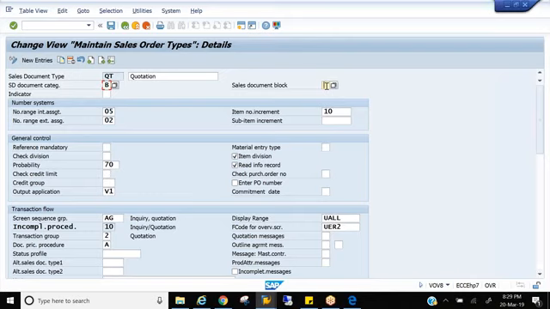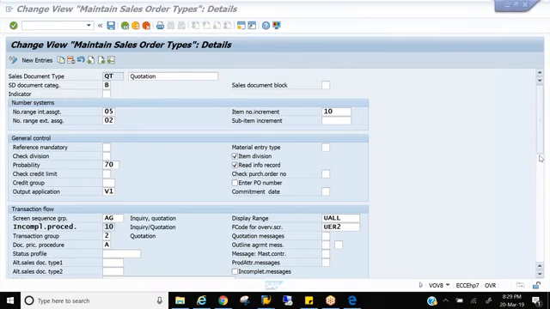In real time, we would be creating lots of document types for different processes. But after some time, customers may not be using that process. Let's say a customer also has a government department where he does business. That means he has a distribution channel called government. But this year, that distribution channel government has not been renewed. That means he's no longer doing business with government. Let me put a scenario.